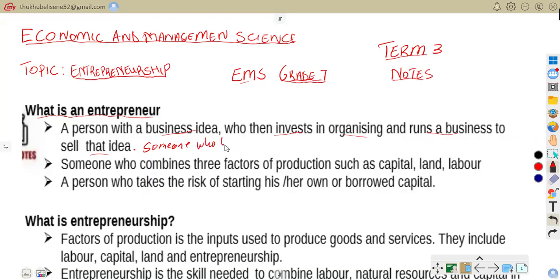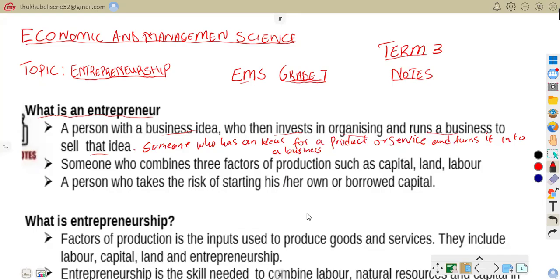We are saying someone who has an idea for a product or service, and turns it into a business. So that's when you're talking about an entrepreneur. Someone who has an idea for a product or service and turns that idea into a business.